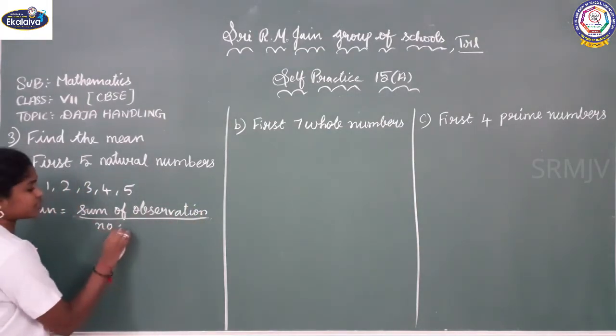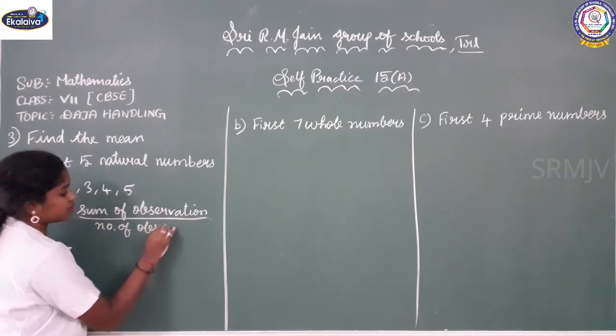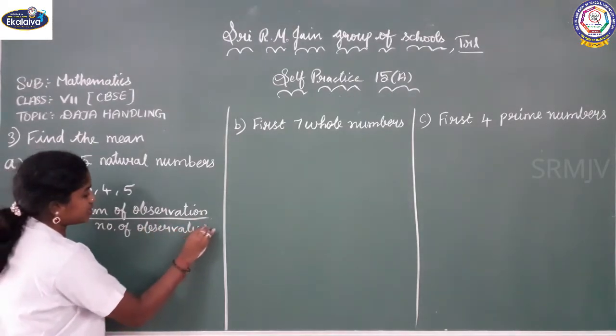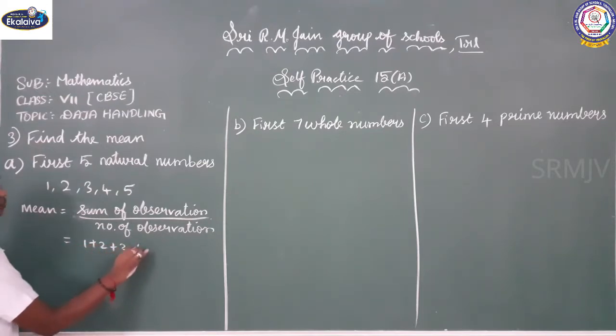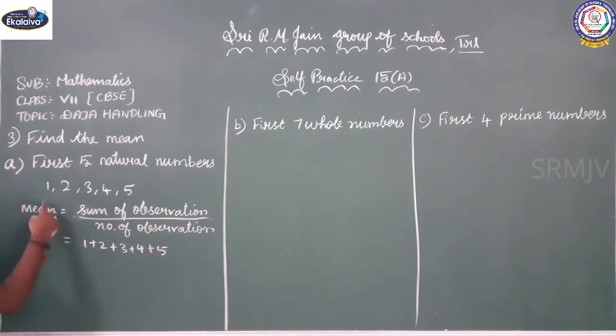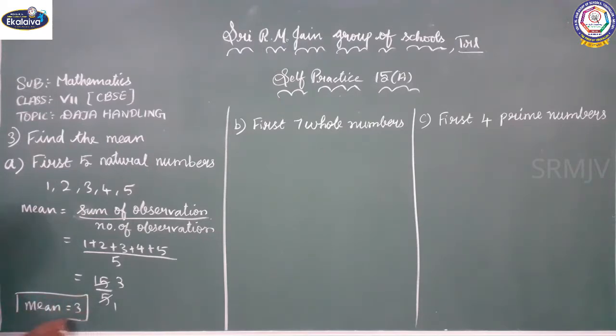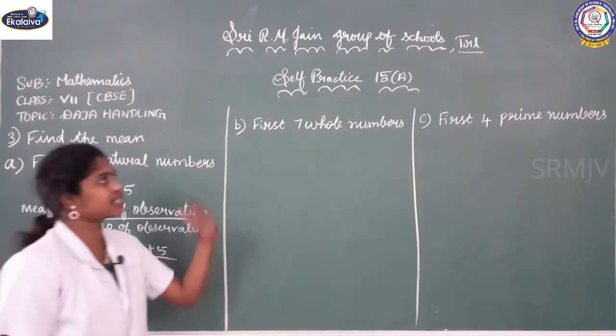Number of observations. So we have to add all, right? When you add all the numbers, 1 plus 2 plus 3 plus 4 plus 5, what will you get? Yes, 3, 6, 10, 15. By how many observations do we have? 5. So 15 by 5. 5 ones are 5, 5 threes are 15. So the mean is equal to 3. Do you understand? Let us go to the next one.